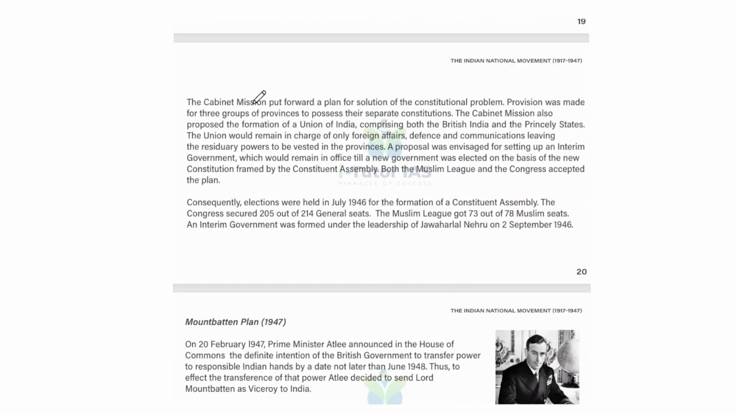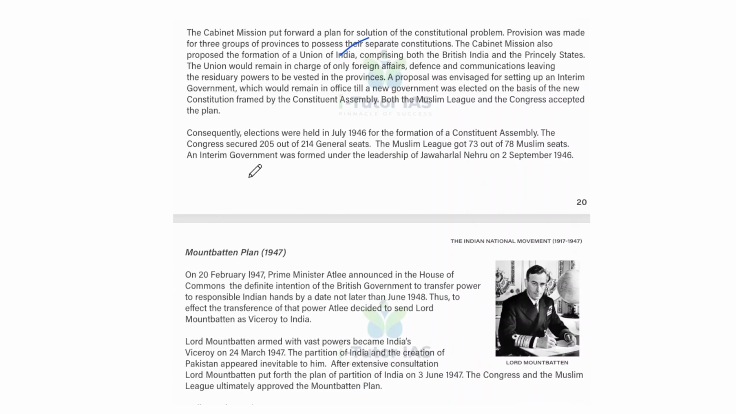And the Cabinet Mission put forward a plan for solution of the constitutional problem, and provision was made for three groups of provinces to possess their separate constitution. The Cabinet Mission also proposed the formation of a Union of India, comprising both British India and the princely states, and the union would remain in charge of only foreign affairs, defense, and communication, leaving the residuary power to be vested in the provinces. And a proposal was envisaged for setting up an interim government which would remain in office till a new government was elected on the basis of a new constitution framed by the Constituent Assembly.